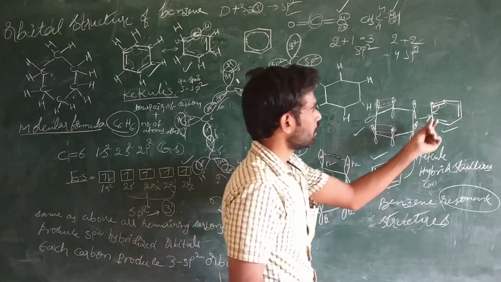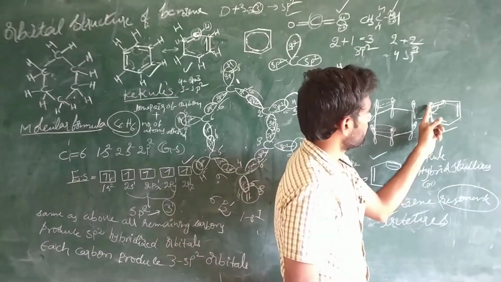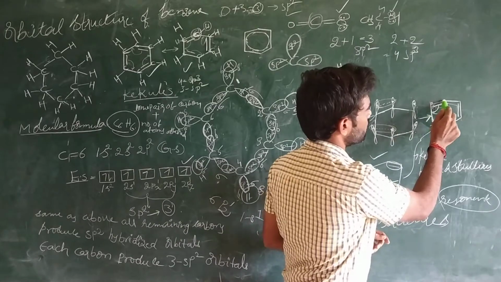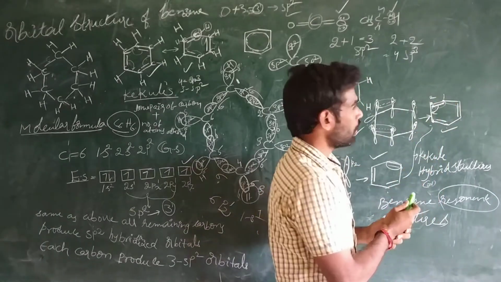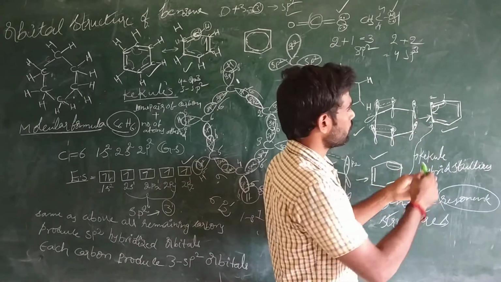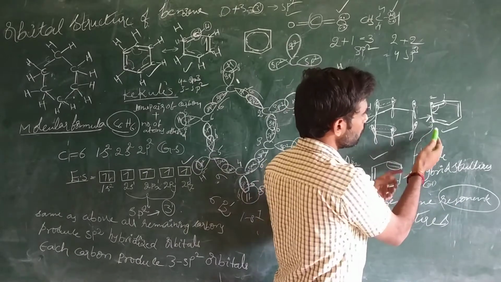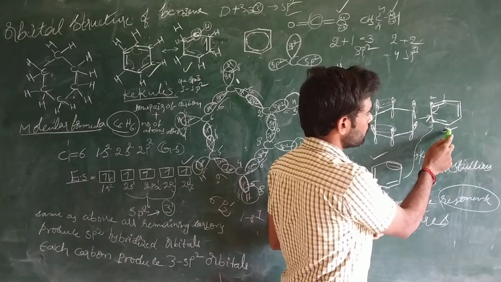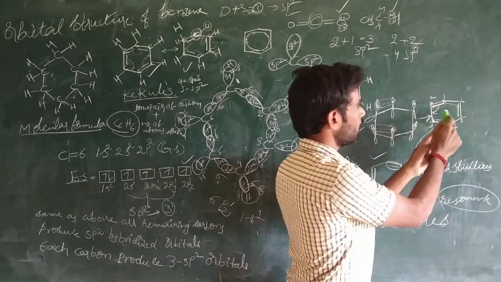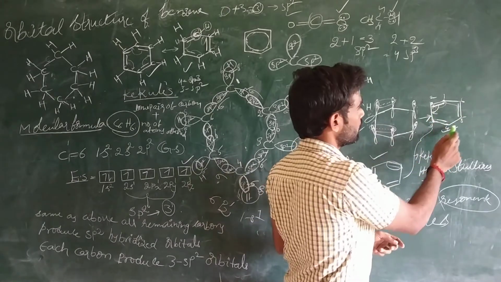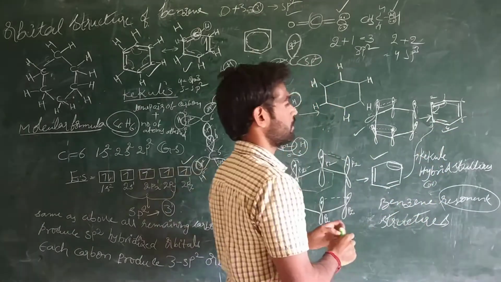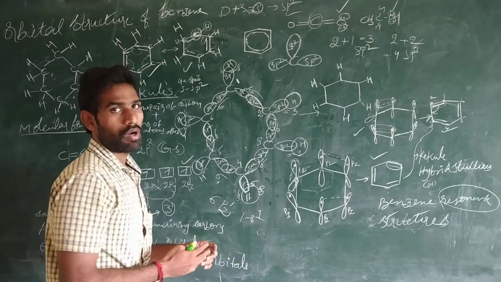Now, the electron density is present between these two carbons, between 1 and 2. But now this electron density is moving between 2 and 3. After a while, this density may move from 3 to 4, or otherwise from 4 to 5, or from 5 to 6. Like that, the density is moving between all the carbons of benzene, and every carbon atom is getting the octet. So that's why benzene is a stable molecule.